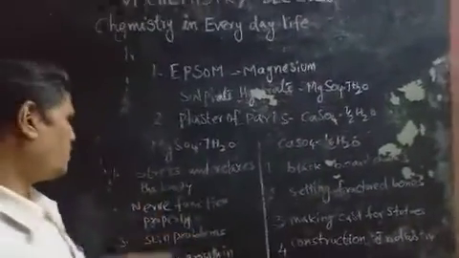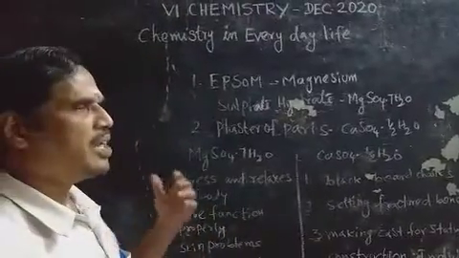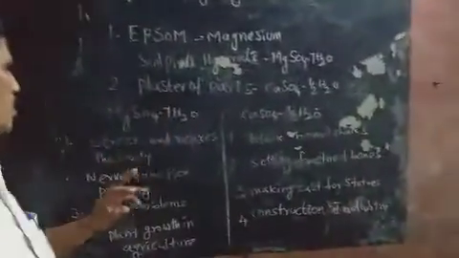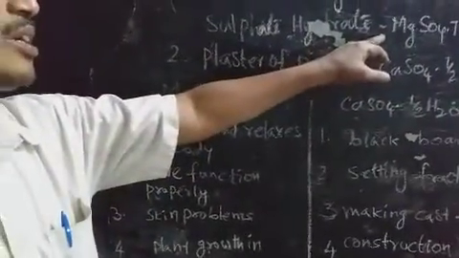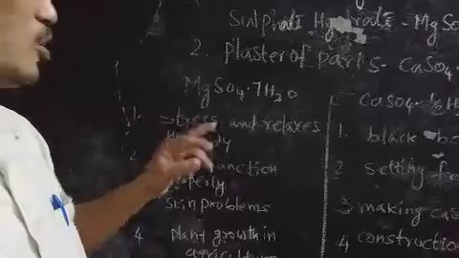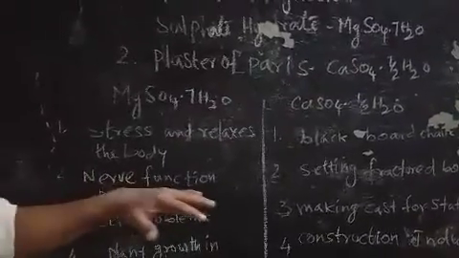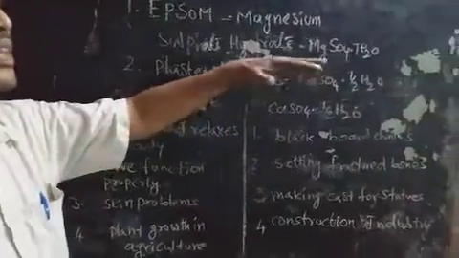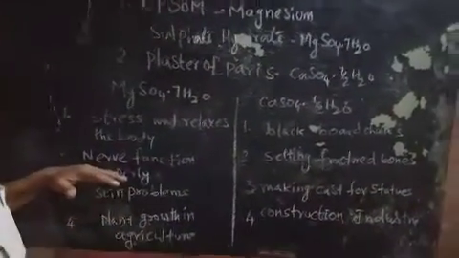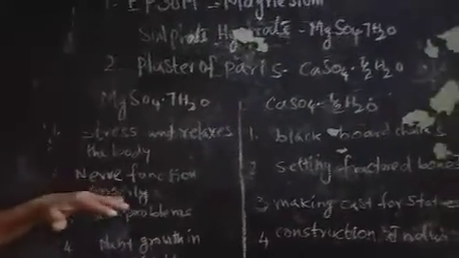What are the uses? One is medical purpose, another is industrial purpose, and we use this compound daily. One use is to reduce stress and relax the body. The magnesium sulfate used in medicine is for reducing stress and relaxing the body. Next one, nerves function properly. In our food we take magnesium sulfate, which helps the nervous function work properly.